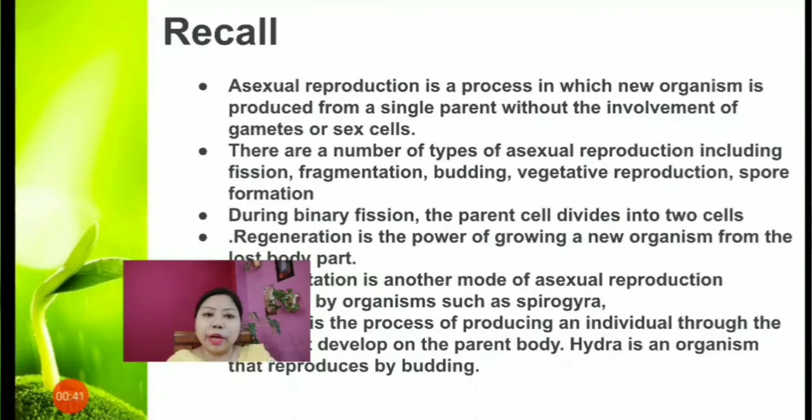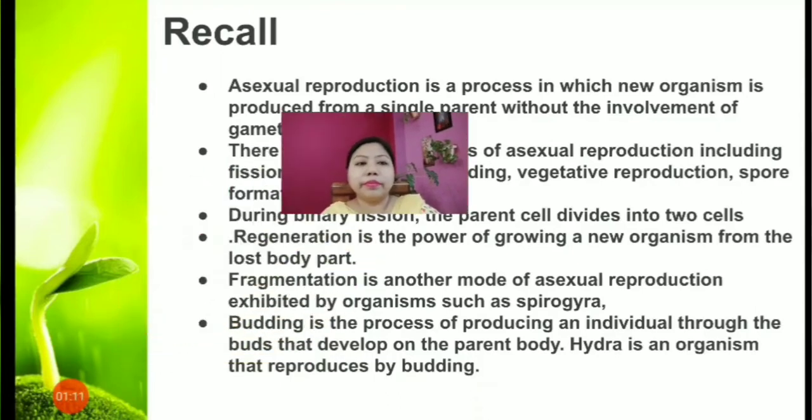Asexual reproduction is a process in which a new organism is produced from a single parent without the involvement of gametes or sex cells. There are a number of types of asexual reproduction, which include fission, fragmentation, budding, then vegetative reproduction, regeneration, and spore formation. Fine. So, during binary fission, the parent cell divides into two cells.